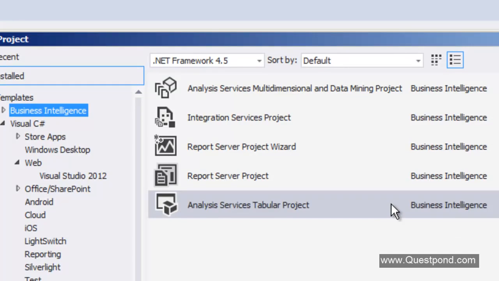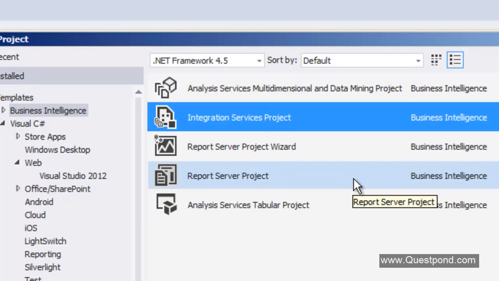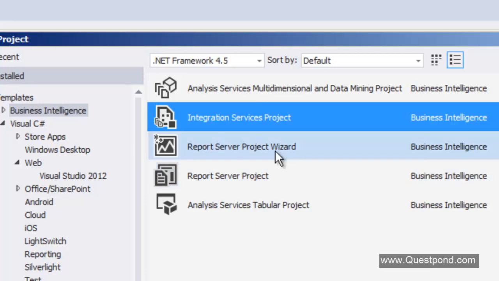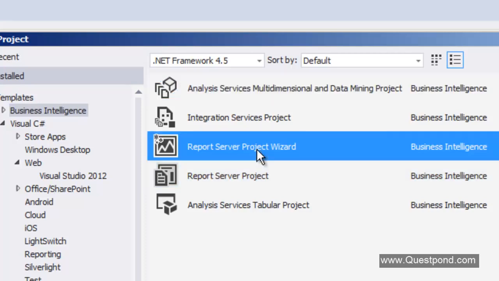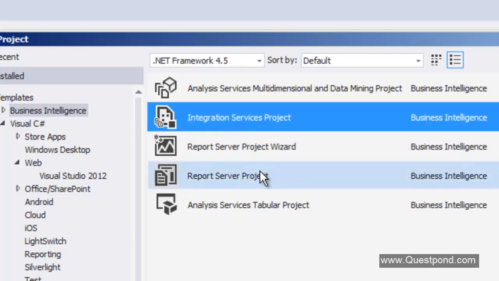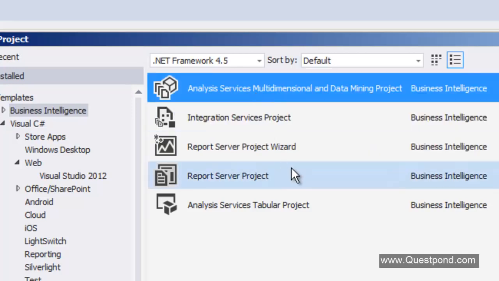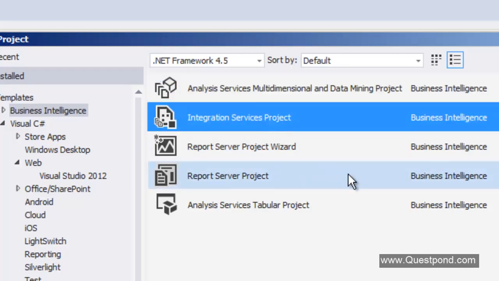For example, the ETL section, that is the journey from data to the data warehouse, is done by the Integration Services project. The analysis part, where we run the analysis and create a cube, is done by this Analysis Services template. The reporting part, where we take that massaged data or the analyzed data and show it to the end user, is done by the Report Server project. So all of these three templates, Integration Services, Report Server and Analysis Services, help you get that full BI automation.